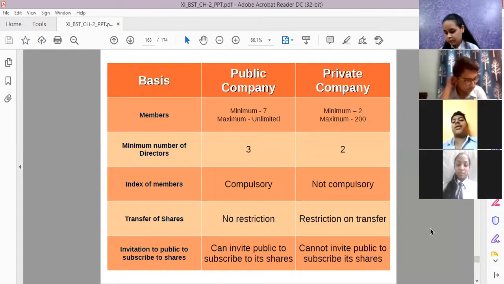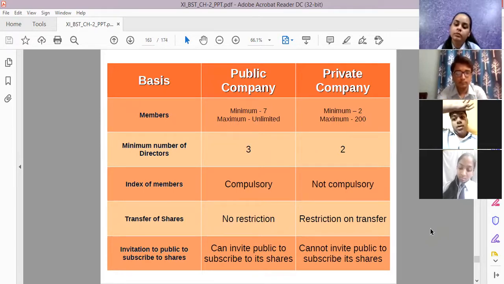Board of directors. Minimum board of directors 2 in case of private company and 3 in case of public company. Index of members, matlab keeping the record of the members. No requirement in the case of private company, I told you, and required index to be made. Compulsory mandatory index to be made in case of public company. Then transfer of shares. No restriction on the transfer of shares in the case of public company. Public company के केस में transfer of shares करने की कोई restriction नहीं होती है, लेकिन private company के केस में there is a restriction कि आपको shares transfer करने पड़ेंगे.